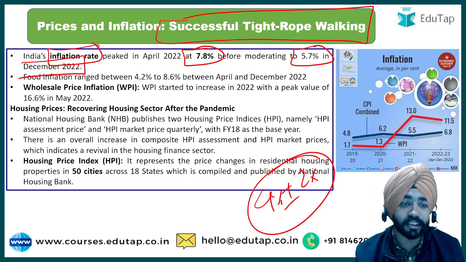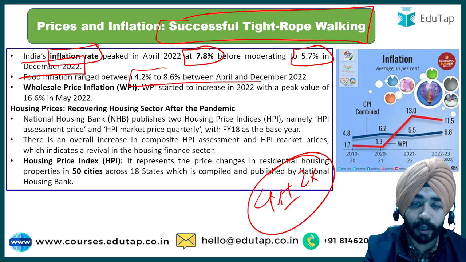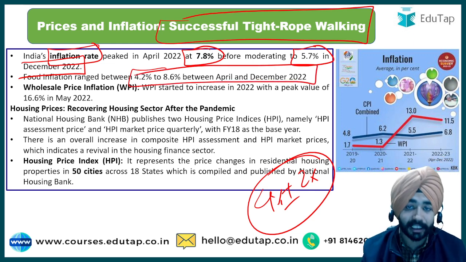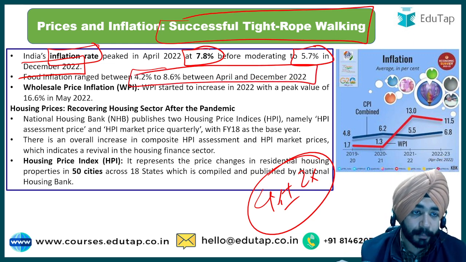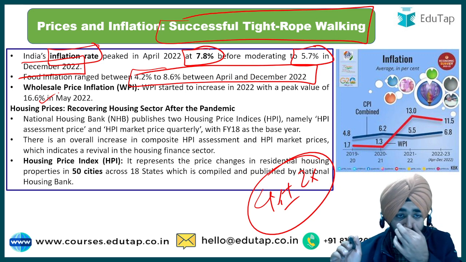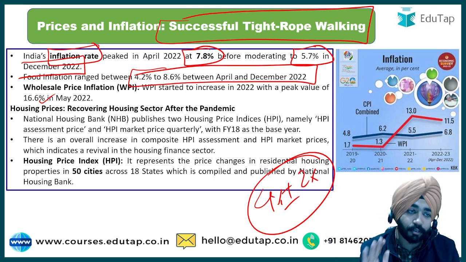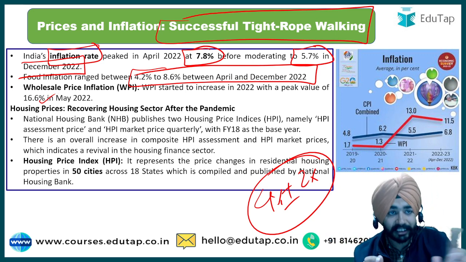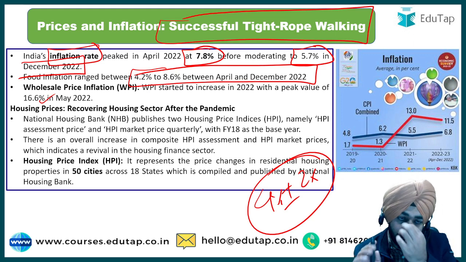That food inflation is also, it says it is between the range of 4.2 to 8.6% between April and December. And same thing is given about WPI also, it was at peak at 16.6%. So I will not say remember all the facts. You just have to remember basic things, कि ये चीज आपको याद है कि inflation is now under control.